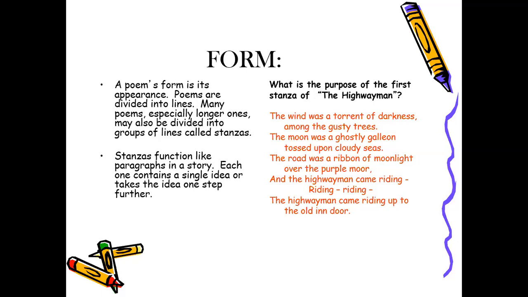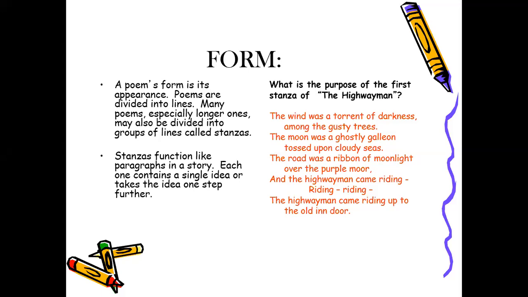Among the gusty trees, the moon was a ghostly galleon. Ghostly, ghostly. Come on, ghostly means that this is a city of ghosts. It's a hated, isolated place. No one likes it there. No one goes there. So all the atmosphere of the text was really saddening and frightening. Great. Let's go on and complete.